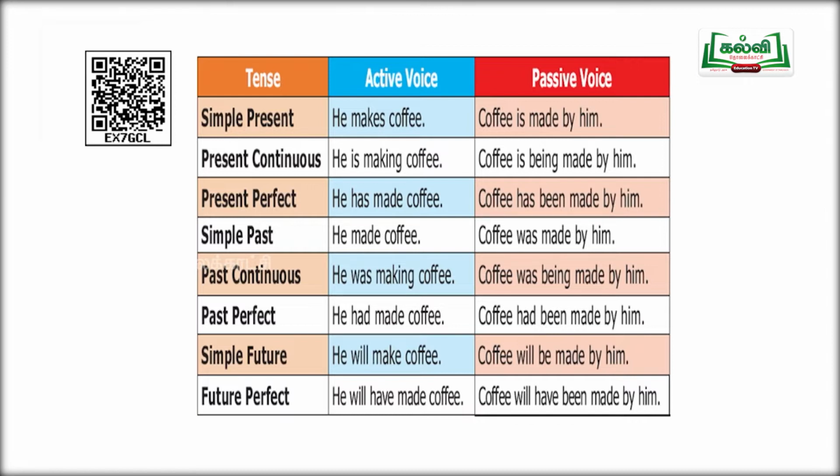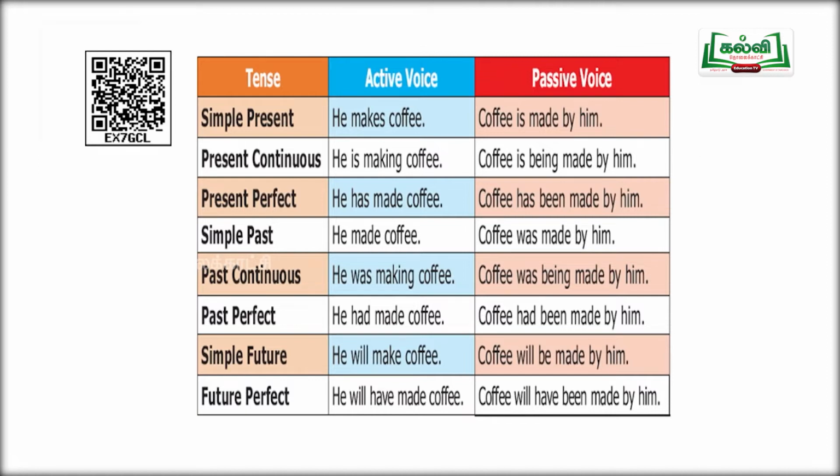Simple present tense: he makes coffee. When it changes to passive, it is: coffee is made by him. Present continuous tense: he is making coffee, coffee is being made by him. Present perfect tense: he has made coffee, coffee has been made by him. Simple past tense: he made coffee, coffee was made by him.